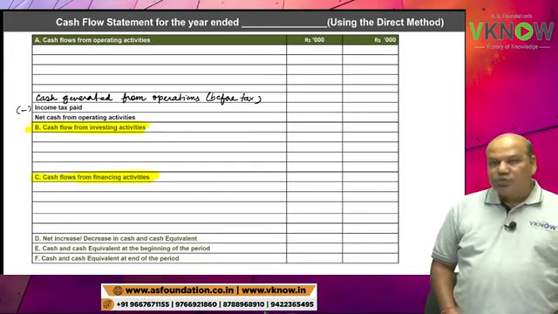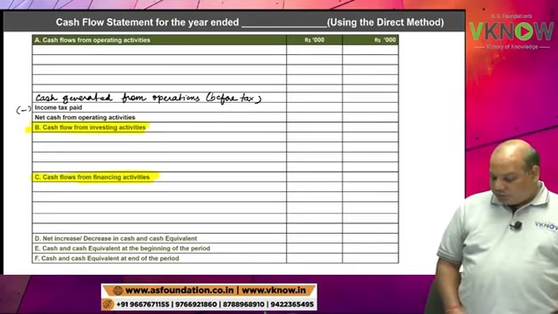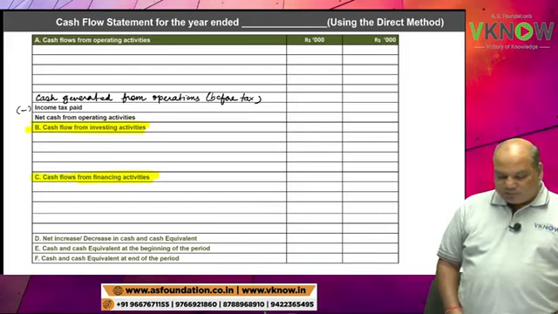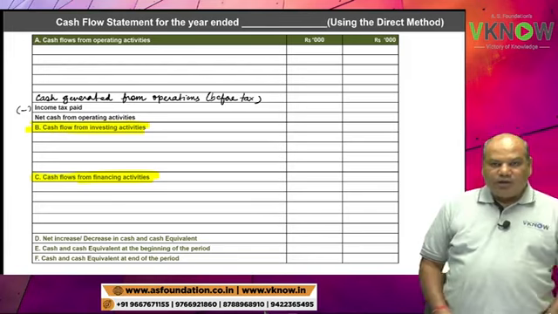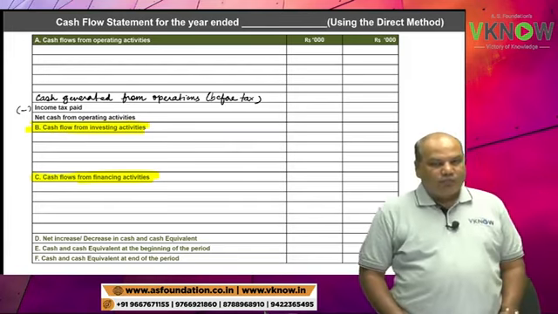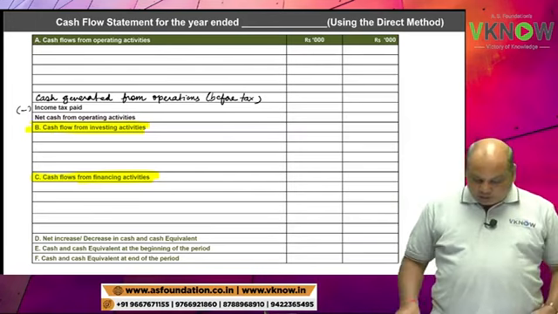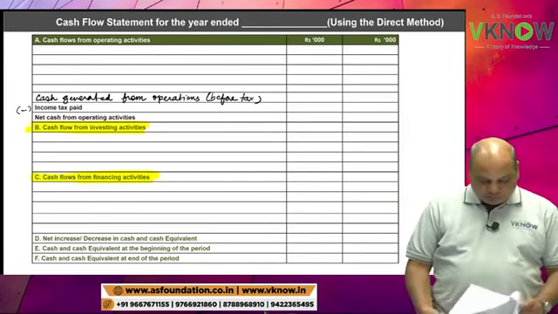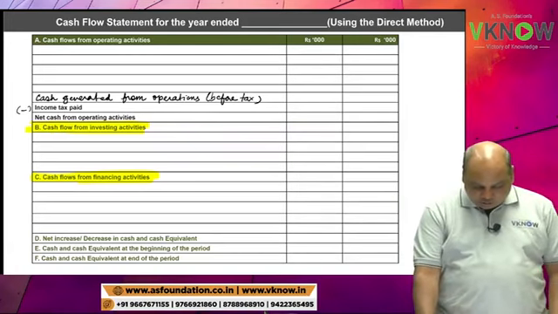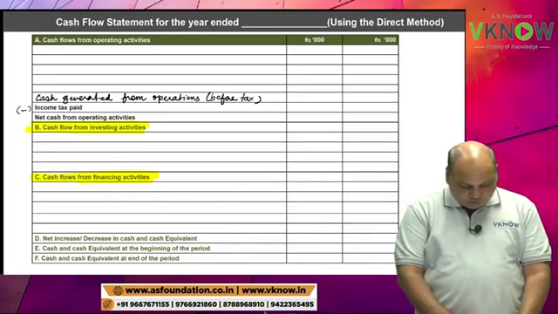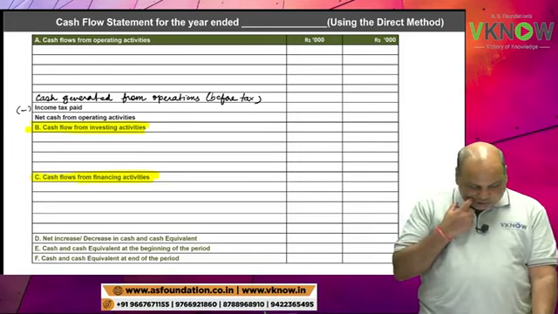We are solving question number 19. Then point D, write down net increase or decrease in cash and cash equivalent.